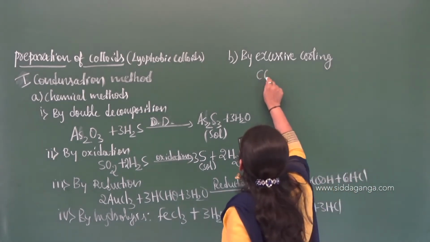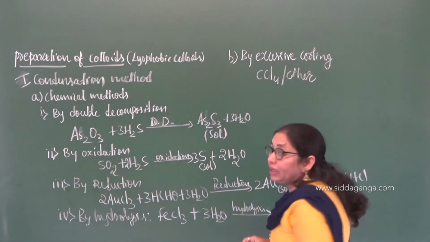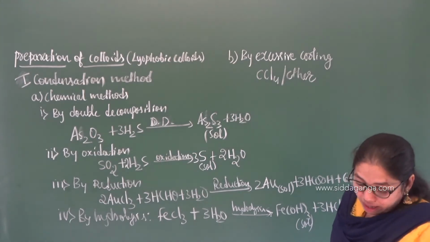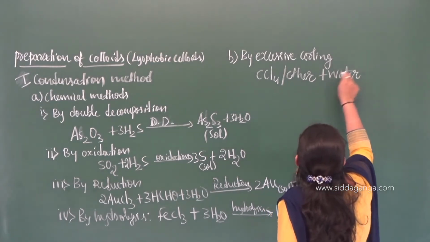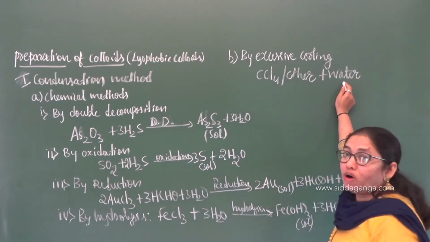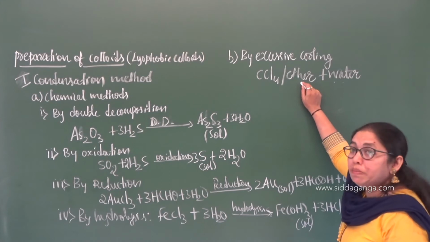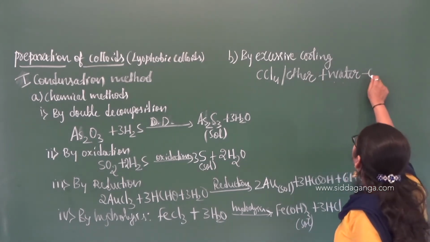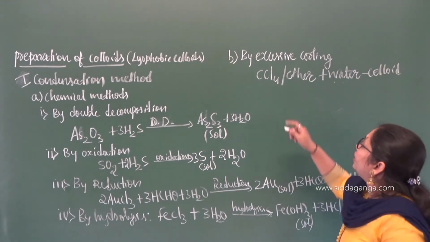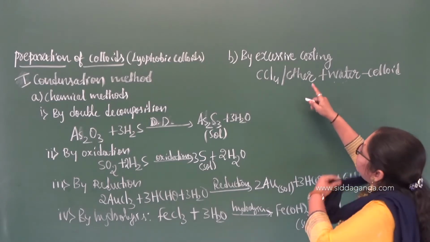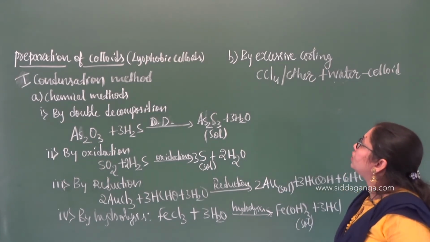Say you take carbon tetrachloride or ether, which are organic solvents, and if you add water, it leads to excessive cooling because the temperature of water is very low. You know that both are immiscible with each other, so they lead to the formation of a colloid. So you are doing the excess cooling by adding the water, and you are preparing a carbon tetrachloride or ether colloid. That's how by excessive cooling you can prepare colloids.